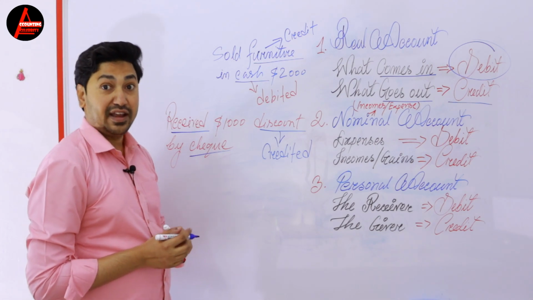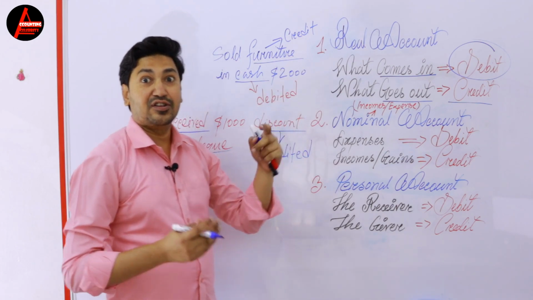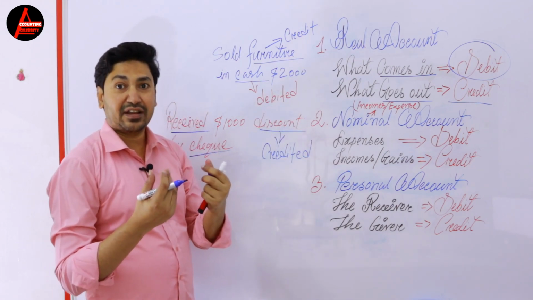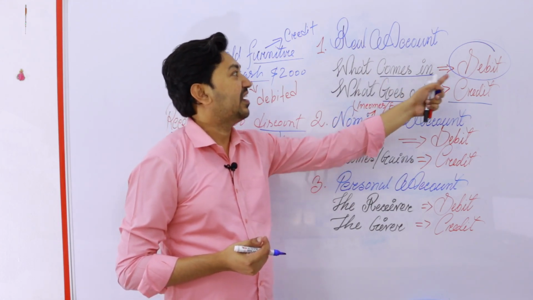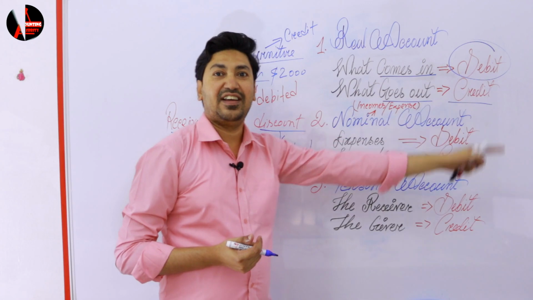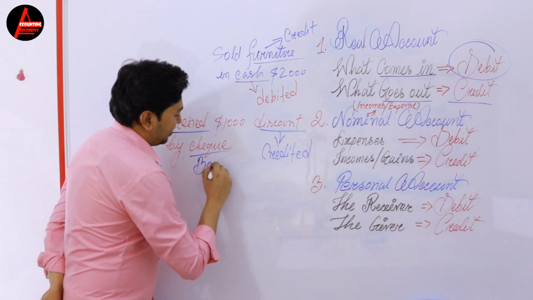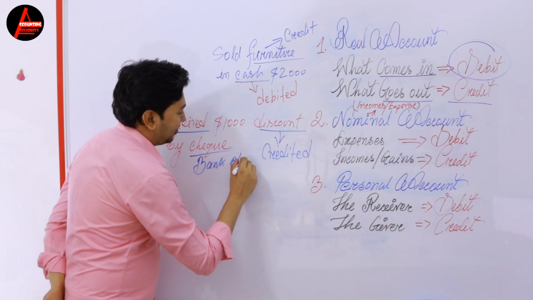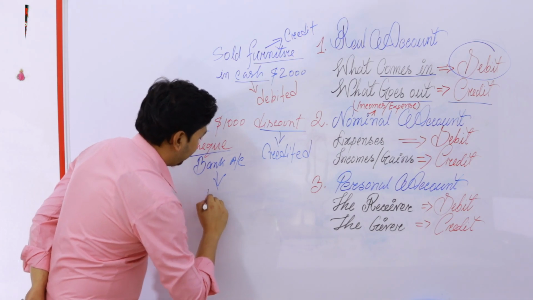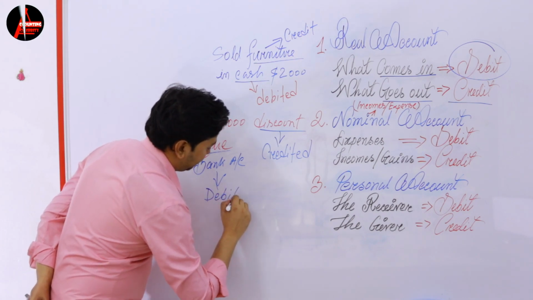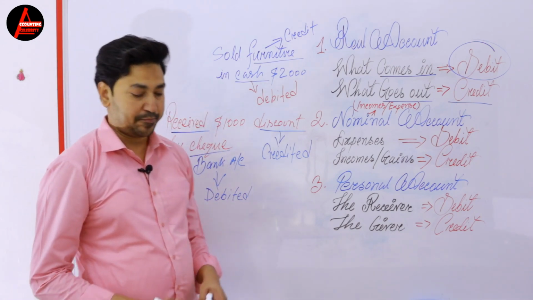Bank balance is an asset, so it's a real account. Money comes into your business, and what comes in will be debited. It's very easy to understand. So here, the bank account will be debited because you are receiving money by check.